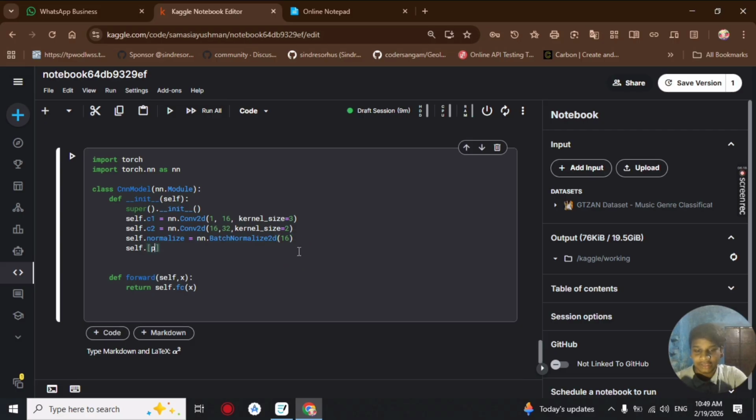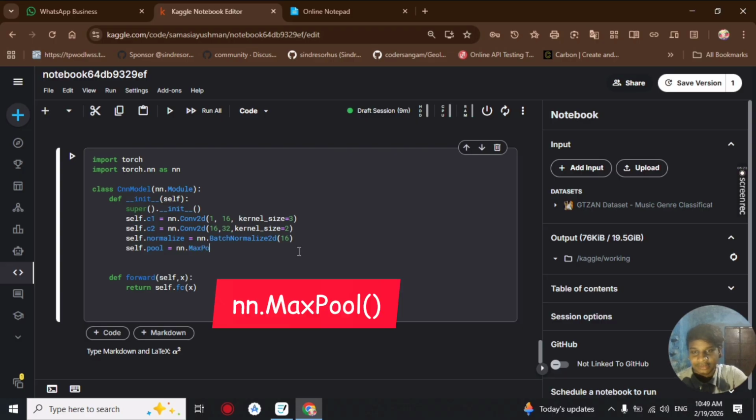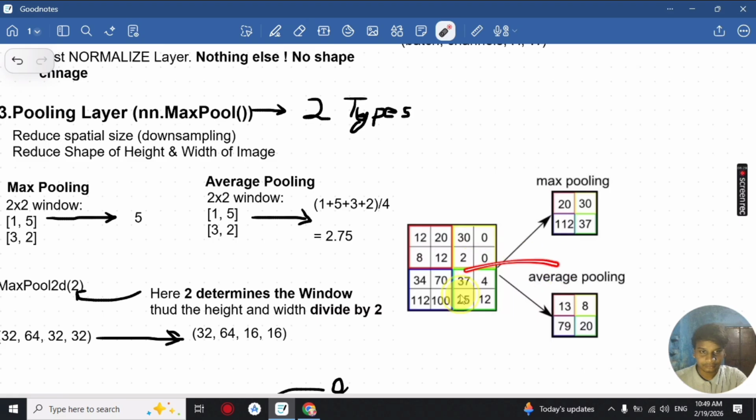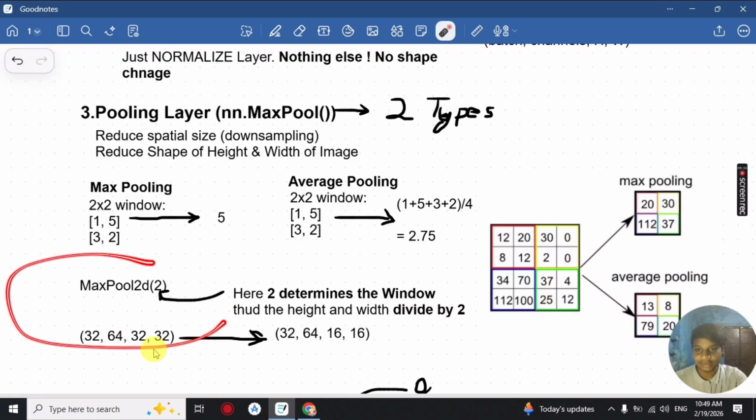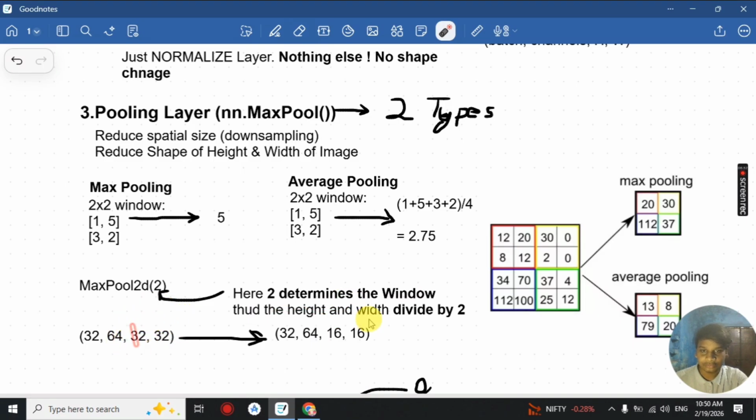Okay, so we could make another layer named pooling, which will be nn.MaxPool2d. If it is nn.MaxPool2d(2), it will be taking 2 strides per image. So if you have 32, 64, 32, 32, it will be dividing the height and width by 2 for our incoming tensor. So if the pooling is 2, it will divide by 2. If it is 3, it will be dividing the height and width by 3.